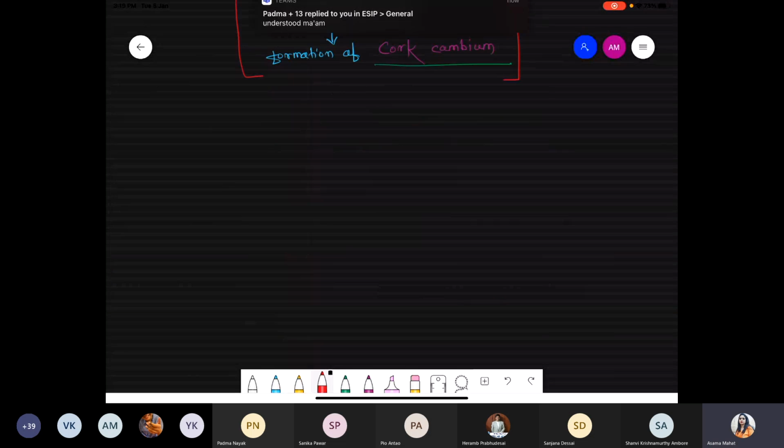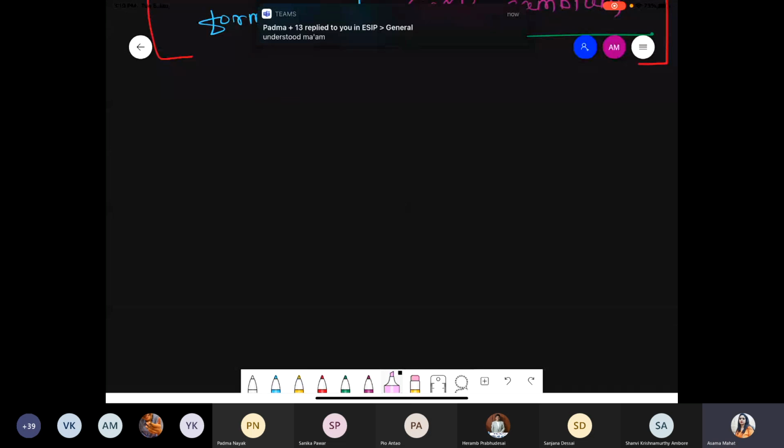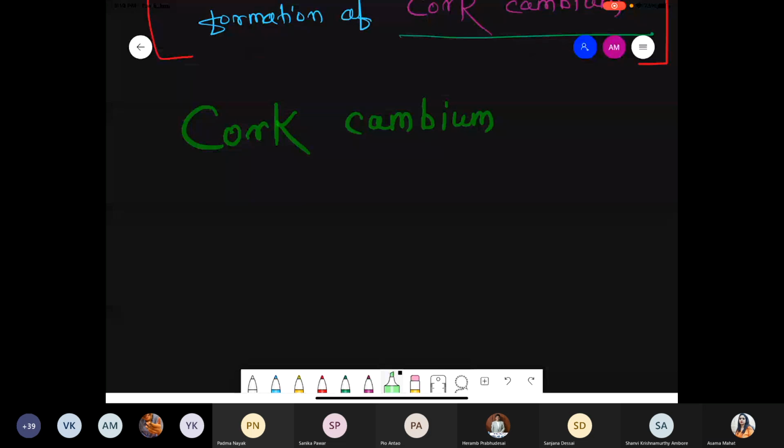So right now the title we are talking about is the cork cambium, and again this part is NEET's favorite part. Cork cambium. First of all, cork cambium is present toward the outer side. Now how do they get formed? The outer cortex cells, I hope you know the meaning of the cortex cell. We already discussed everything. So we are talking about the outer cortex cells.